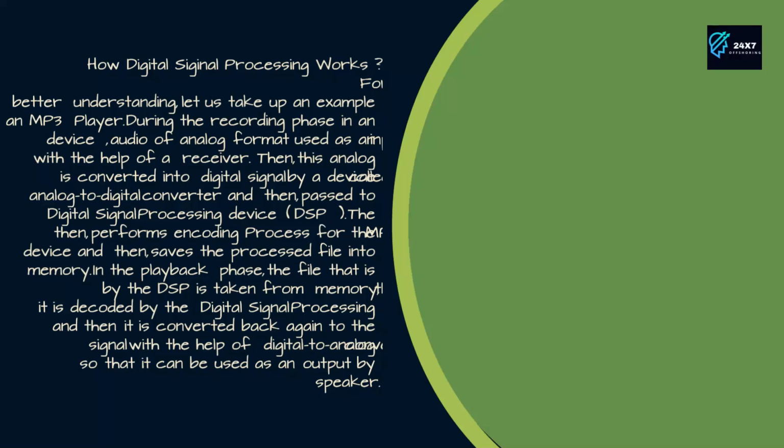In the playback phase, the file that is processed by the DSP is taken from memory, then it is decoded by the digital signal processing device and then it is converted back again to the analog signal with the help of digital to analog converter so that it can be used as an output by the speaker.